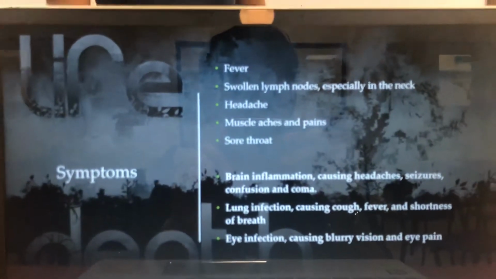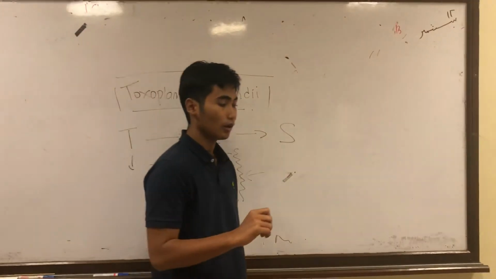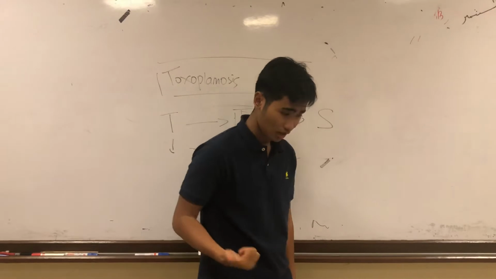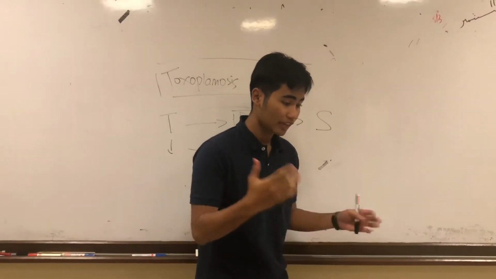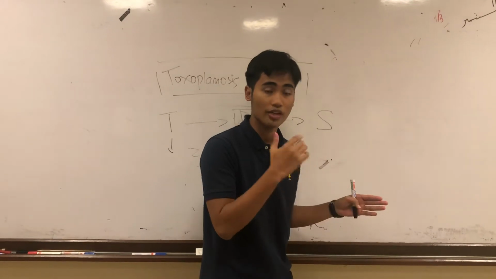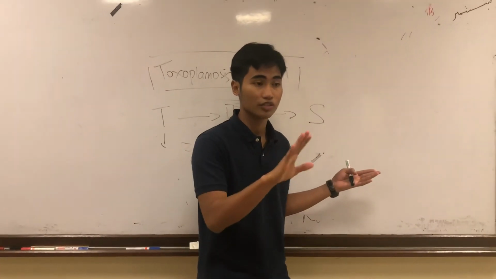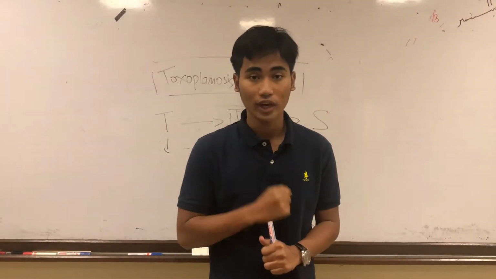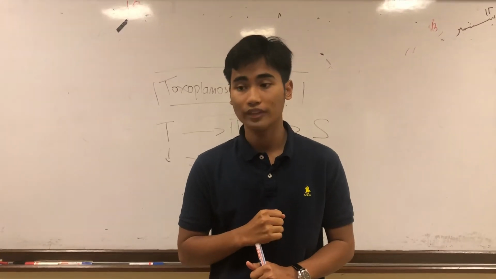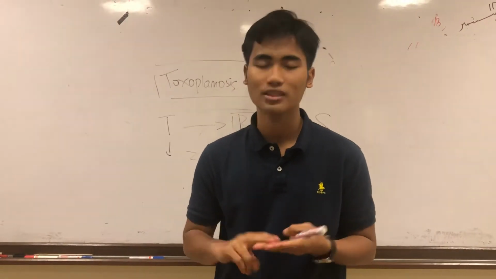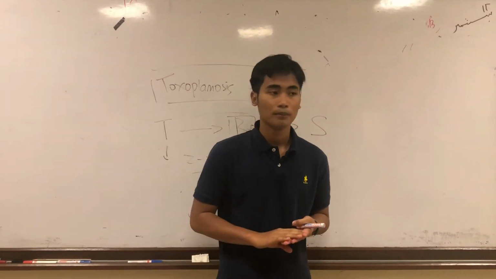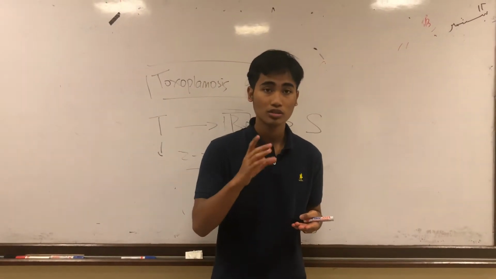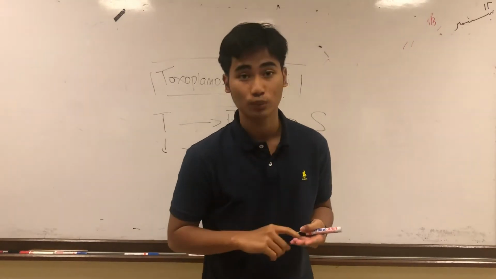Okay, the symptoms. I'm just going to talk about the major symptoms of this disease. If you have nausea, if you have a headache, and if you love cats and clean the litter box every day, and you have headache, nausea, something like that, and you have double vision or some blurry vision, please go to the hospital and do a medical checkup. Why? Because actually there are no specific symptoms of this disease. Because when it affects something, it is going to cause damage to an organism. So it's slowly giving death to you.